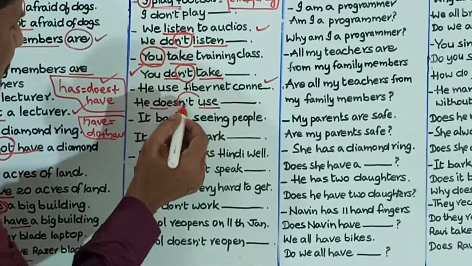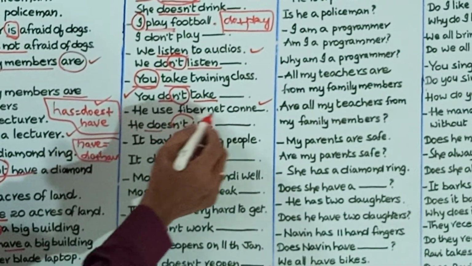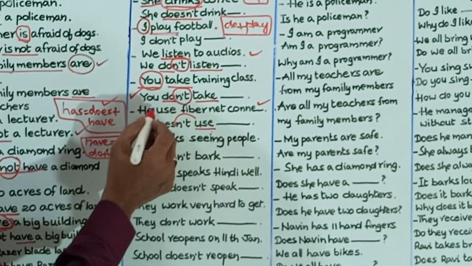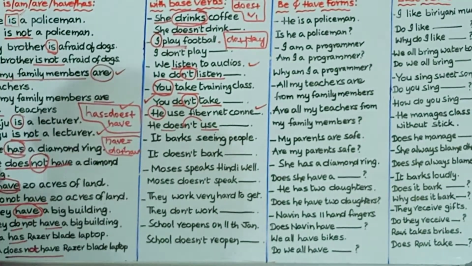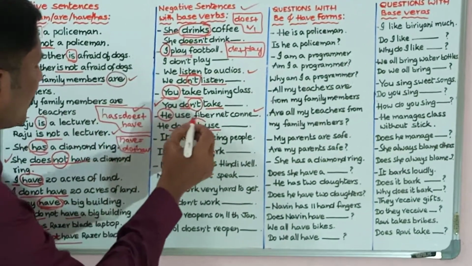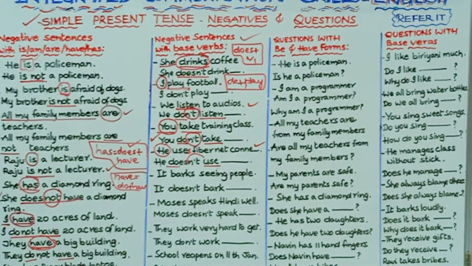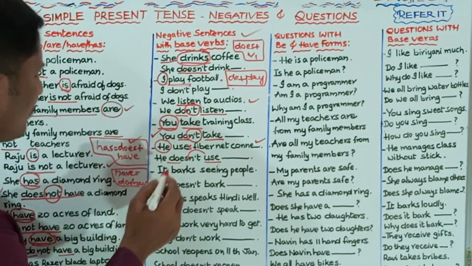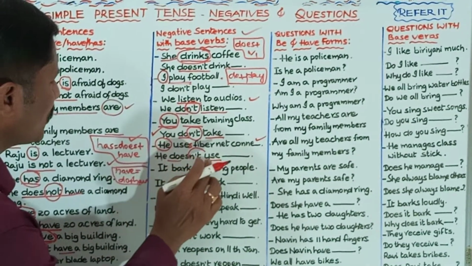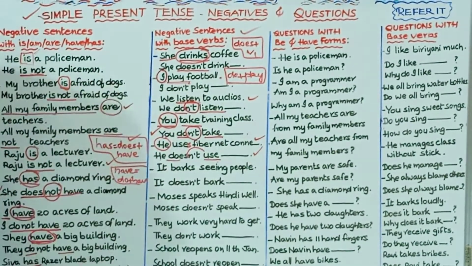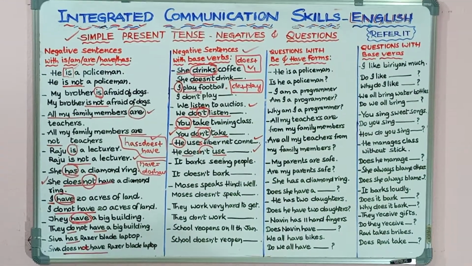Sorry, he doesn't. Why? Because he is the subject, third person singular number. He uses fiber net connection. Then it will become he doesn't use fiber net connection. That will be the negative sentence for that.